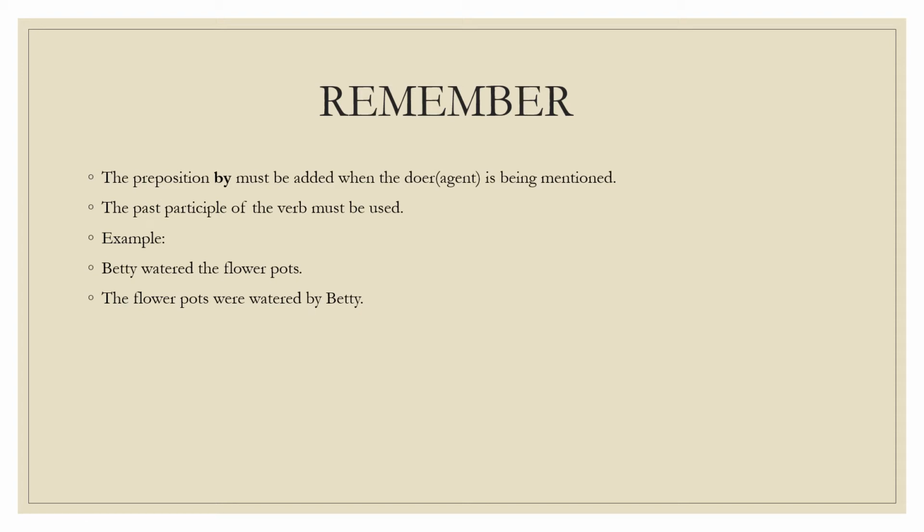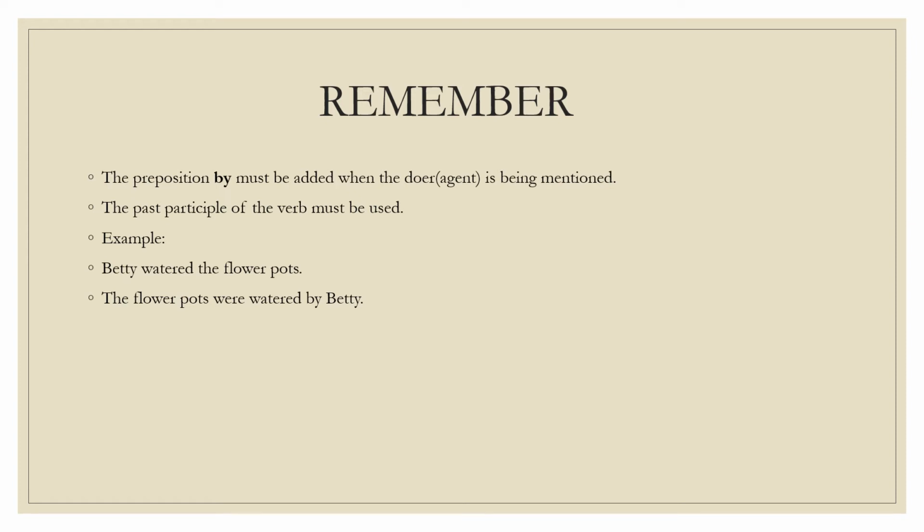So if I have a sentence in passive voice and the focus is on the receiver of the action, or the object, and the other sentence has the doer which has become the agent, I have to use the word by. The past participle of the verb must be used.